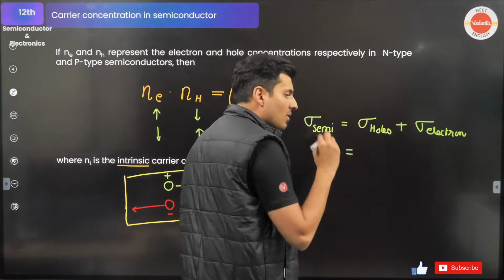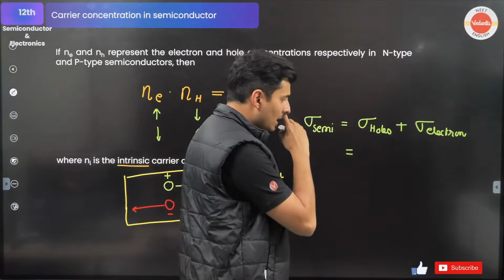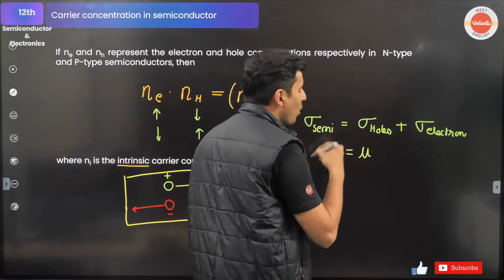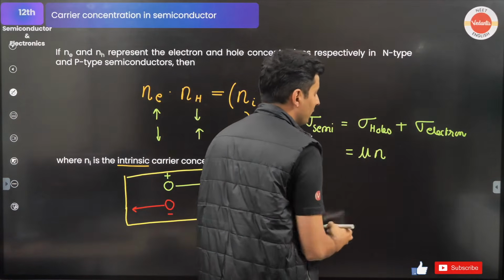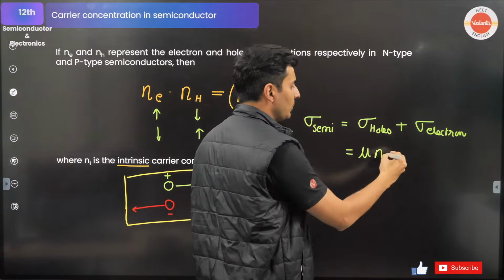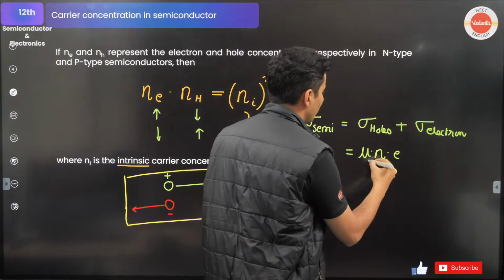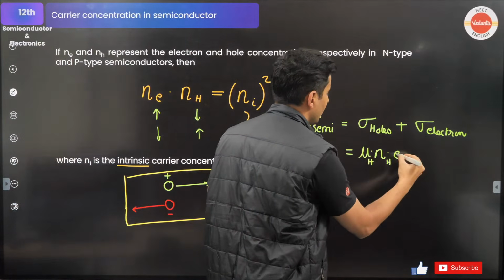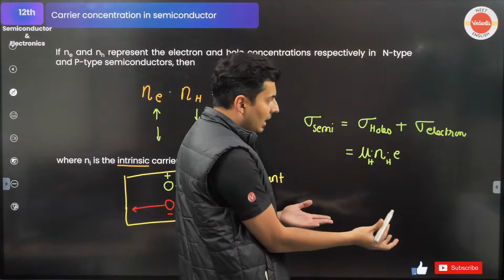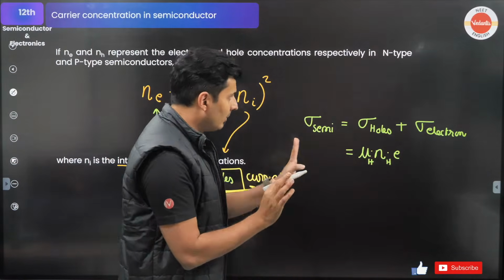And the conductivity formula is given by mobility into number of charge carriers per unit volume into the charge. So it will be mu h nh into the charge of the holes, which is e. Okay, what is mu? I'll come to it.